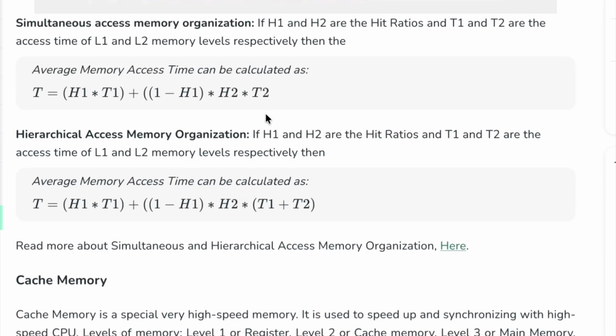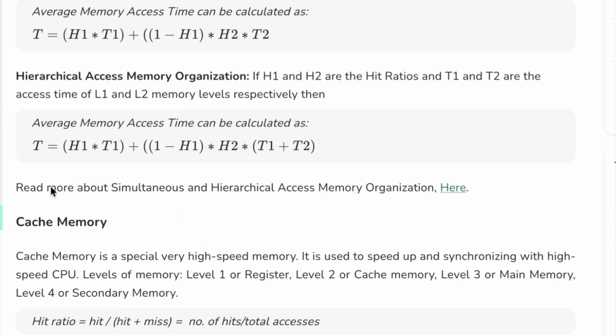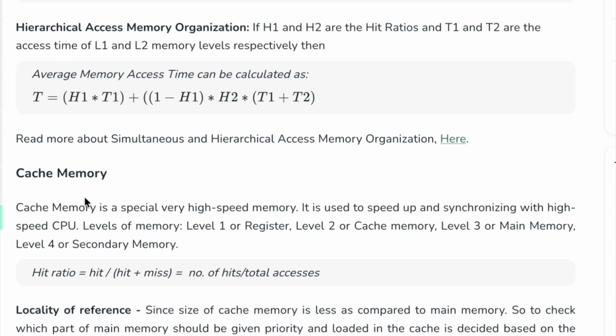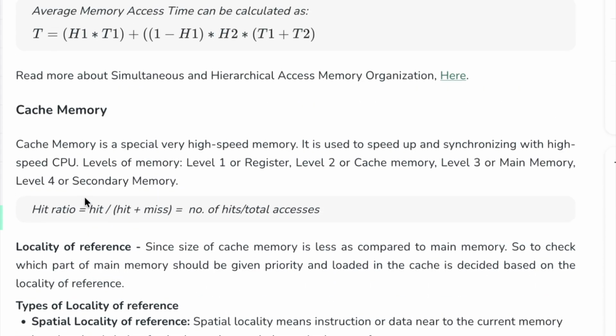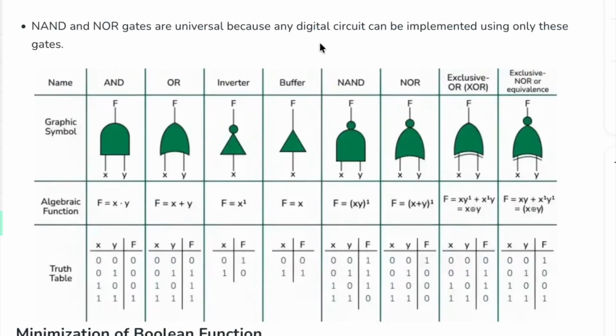Okay, so one question was there with this memory hierarchy or a cache memory, that if it is a hit or if it is a miss, what should be the total or average or effective access time. So you need to calculate the effective access time by using this formula or the concept of cache memory or memory hierarchy.